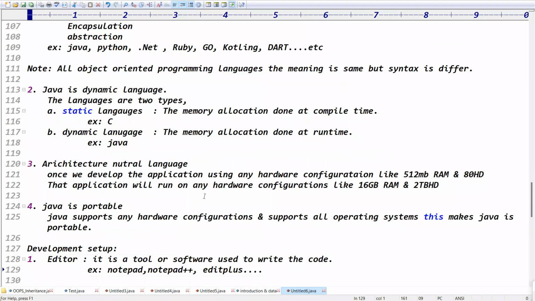Java is an architecture neutral language. It means once we develop the application using any hardware configuration, like 512 MB RAM and 80 GB hard disk, that application will run on all hardware configurations, right? That's called architecture, meaning hardware configuration. It supports any hardware configurations, right? It's not a problem.